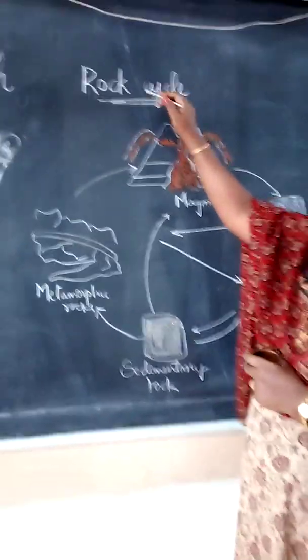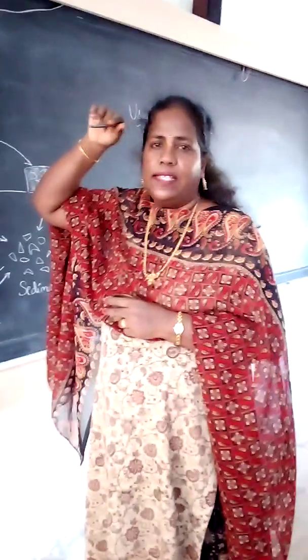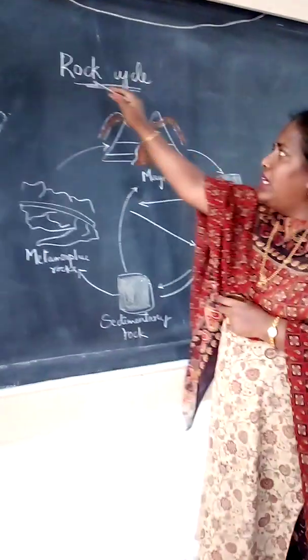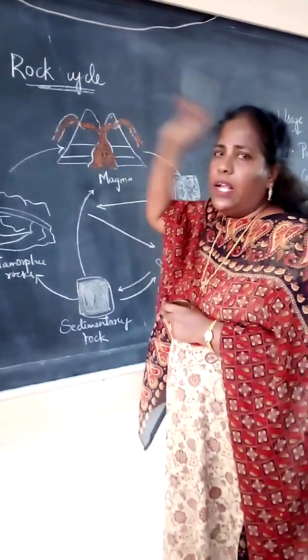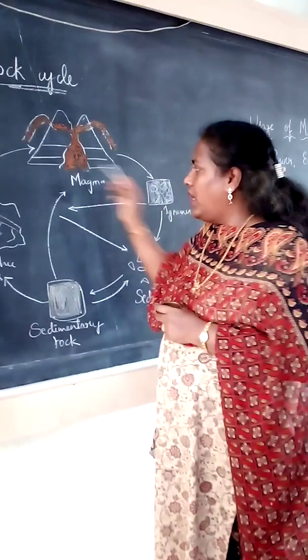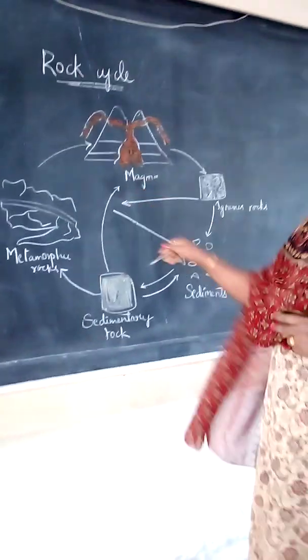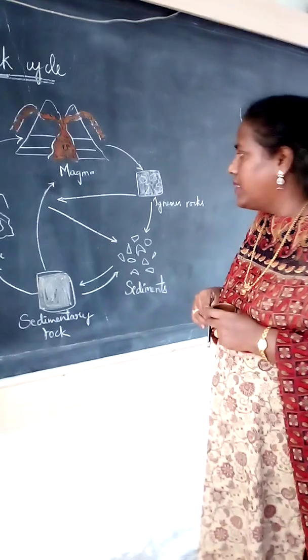In the water cycle, it is the water that we see changing. That's why it is called the water cycle. Here in this cycle, which one was changing? Rock. That's why it is called the rock cycle. Tomorrow you will draw this diagram and label all these things. Okay, this is the task of the day.